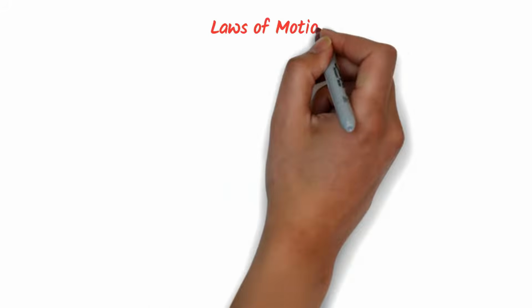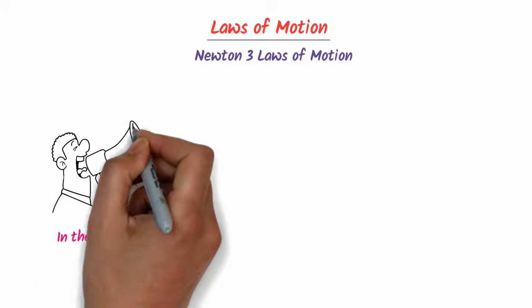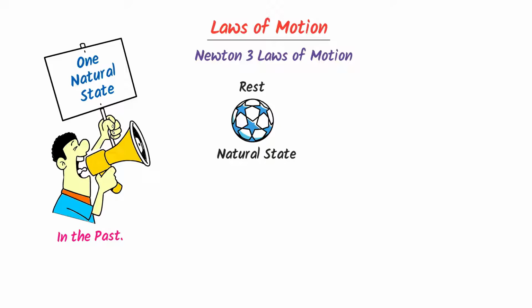Laws of motion, Newton's three laws of motion. In the past, before Newton Baba, scientists believed that there is only one natural state of any object. For example, consider this ball at rest. Scientists believed that this is the natural state of the ball.